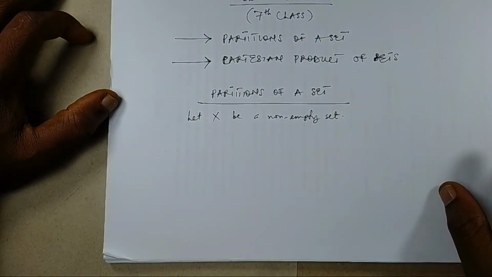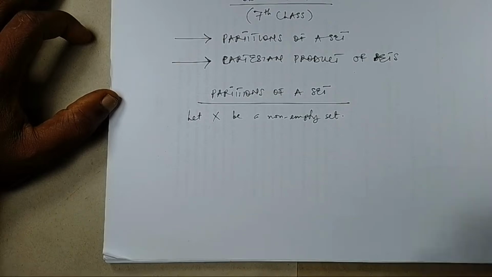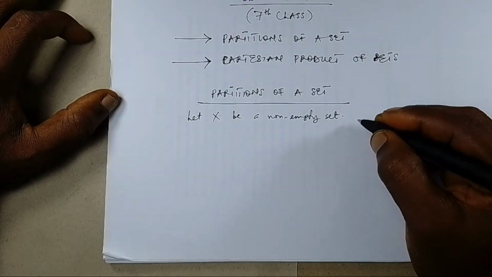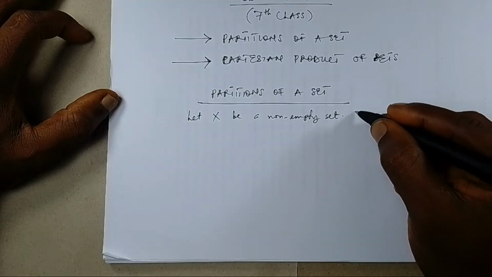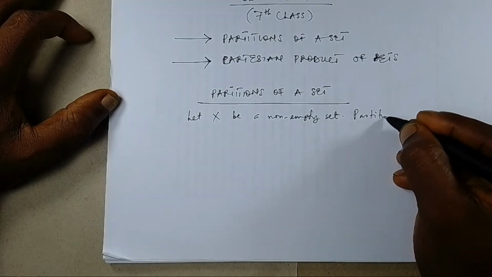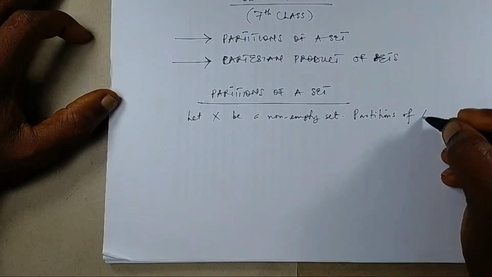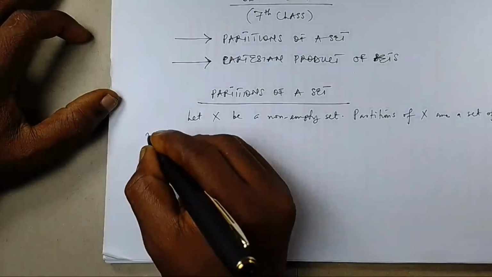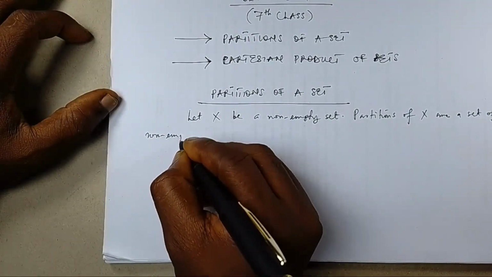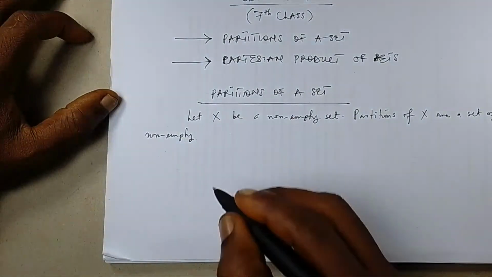So let X be a non-empty set. Then the question is, what are partitions of X? We can now say partitions of X are a set of non-empty subsets.